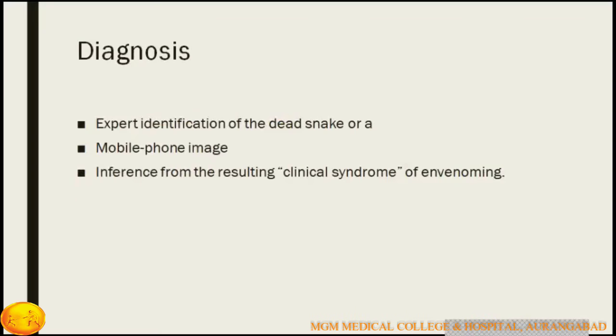Sometimes patients bring the snake directly after killing it, or they may show mobile phone images, and you can diagnose which snake caused the bite. Then you can diagnose the snake bite on the clinical syndrome of envenomation.